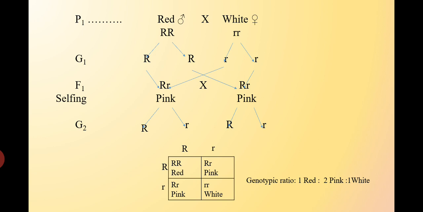And then on selfing between those F1 progenies, pink versus pink, they produce the gametes R and r. When we put them in the Punnett square, the first progeny RR was red, two Rr were pink, and rr was white. So the phenotypic and genotypic ratio was the same here, 1 red, 2 pink and 1 white.